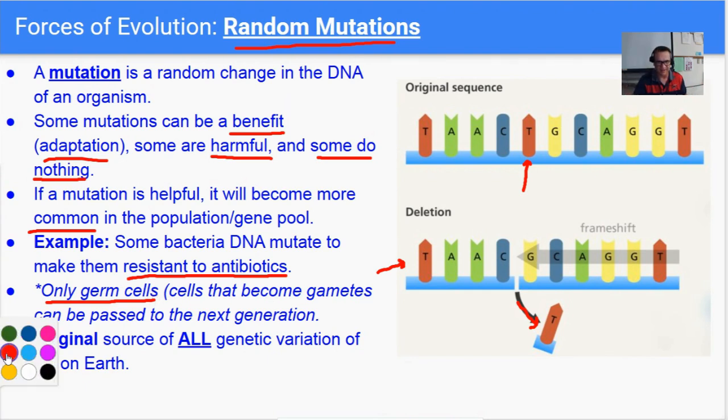And most importantly is the last one right here. Mutations are the original source of all genetic variation of life on Earth. So the reason why there's so many different species of plants and animals, it all started with random mutation in the DNA of different organisms. All right, so that's the fourth and final mechanism or force of evolution, mutations of DNA.